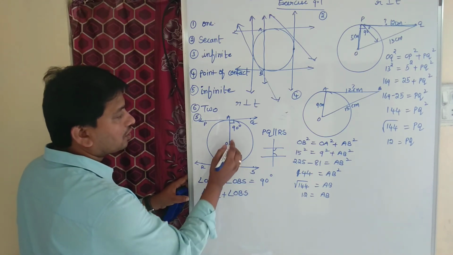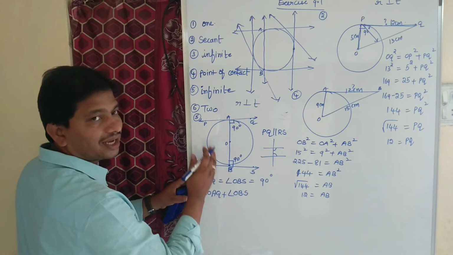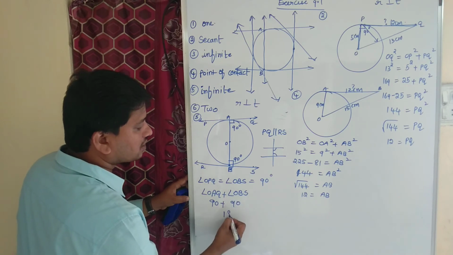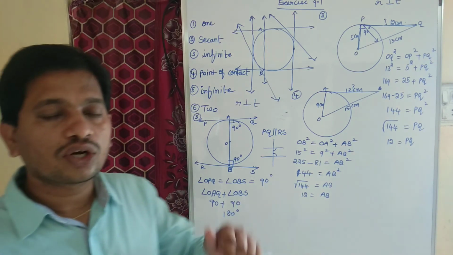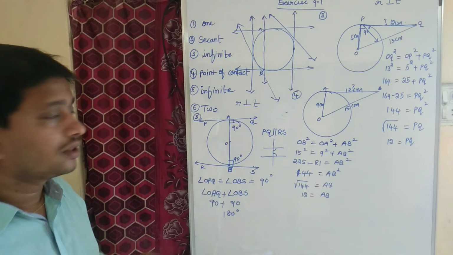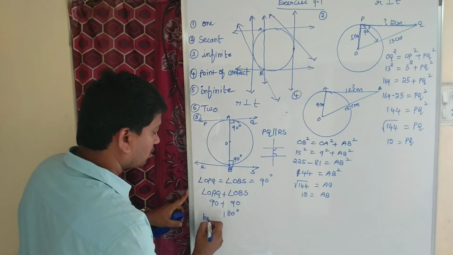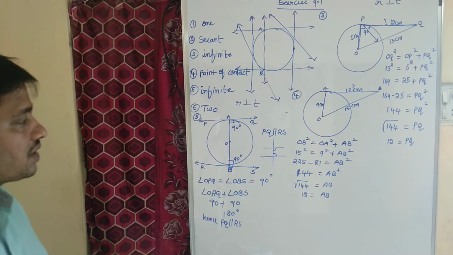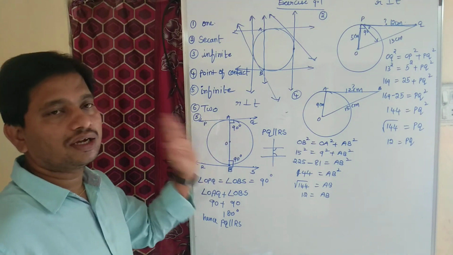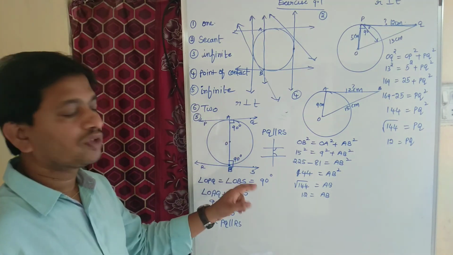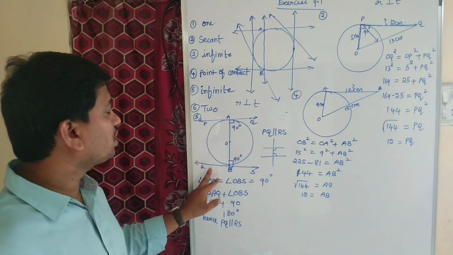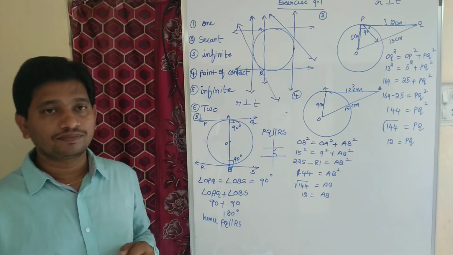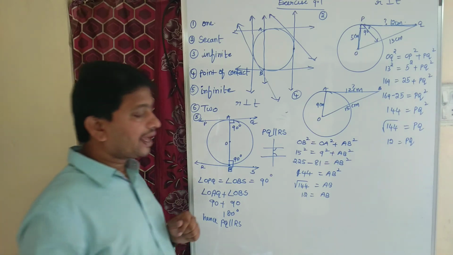Here the interior angles are OAQ and OBS. They are on the same side of the transversal, and the sum of those two angles is 180 degrees. Since interior angles on the same side of the transversal are supplementary, the two lines are parallel. Hence I can say that PQ is parallel to RS. Students, are you understanding? 90 and 90 are the interior angles on the same side of the transversal AB, whose sum is 180 degrees. Hence line PQ is parallel to RS. I mean, tangents to a circle at the end points of a diameter are parallel. Okay, so this is our exercise 9.1.